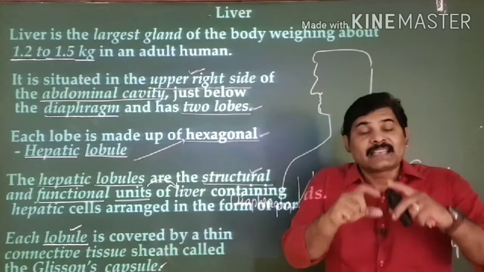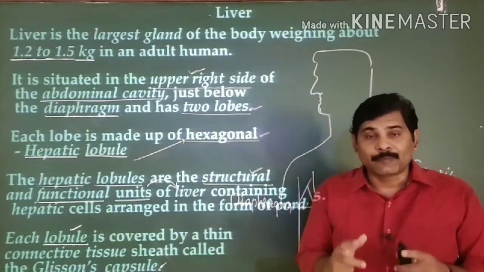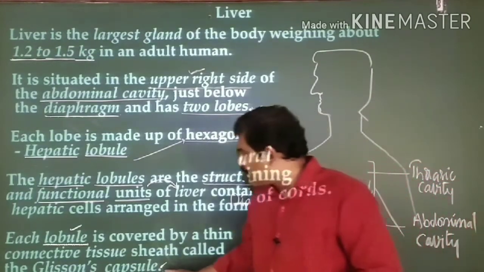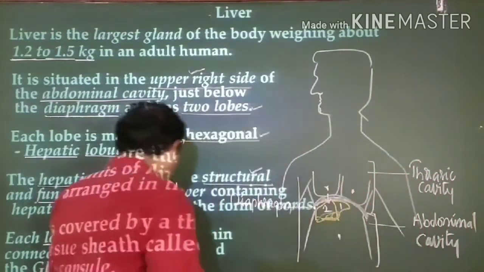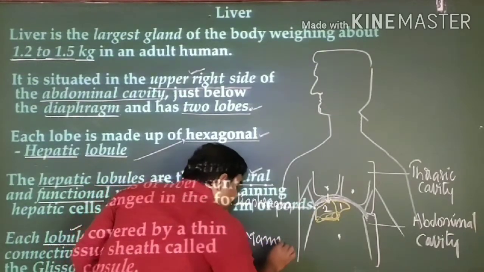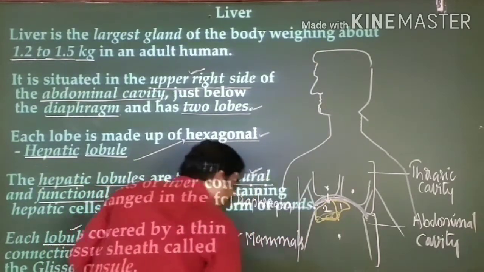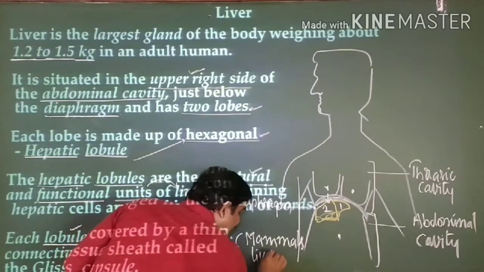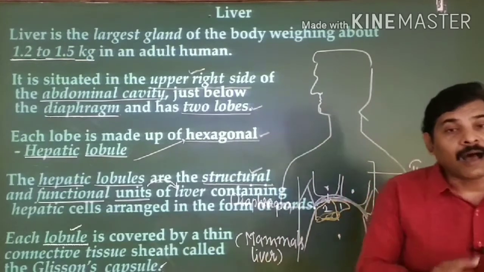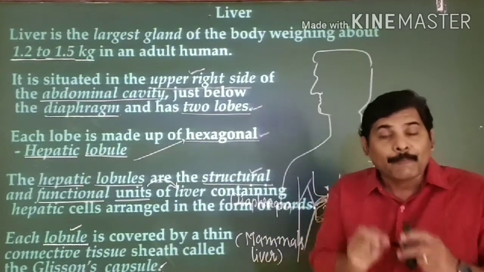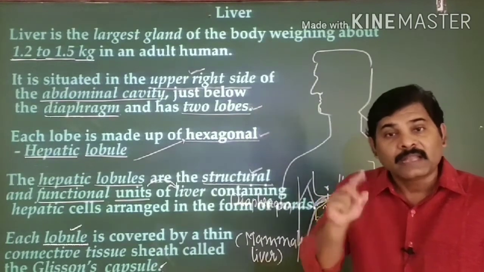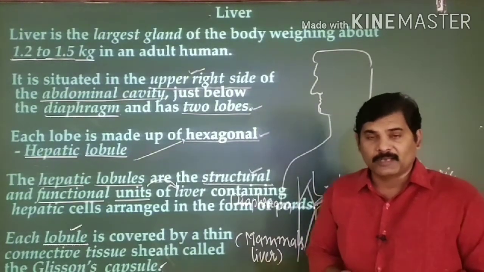Glisson's capsule is a connective tissue membrane that is present around this hepatic lobule. A very important point related to this is that Glisson's capsule is a characteristic feature of mammals. In mammals, the liver consists of this Glisson's capsule, whereas in other organisms the hepatic lobules are not covered by Glisson's capsule. That is an important point related to this one.